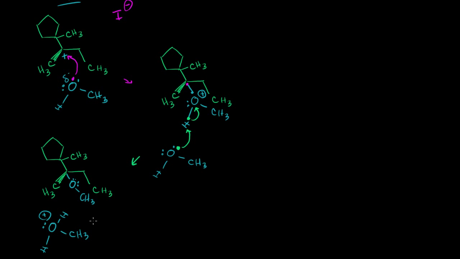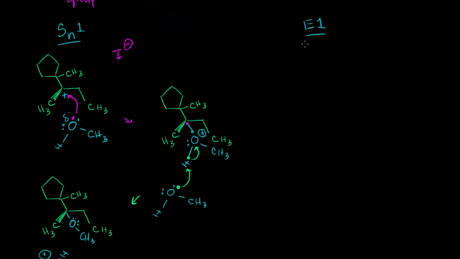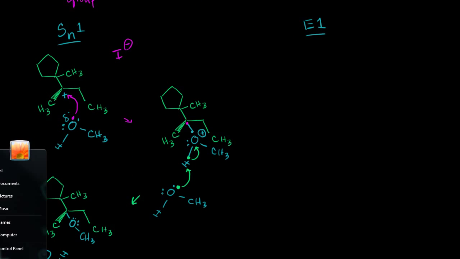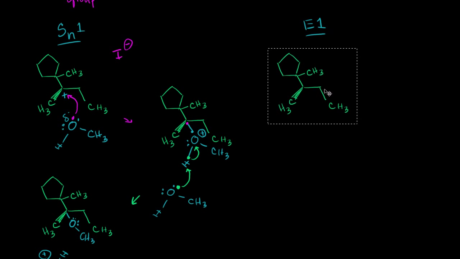Now the other reaction that's going to occur is the E1 reaction. So E1 reaction, once again, our first step looks like that. So that is our first step. Let me get everything straight. So the leaving group had left. In each situation, the leaving group had left. Our iodide is up here.